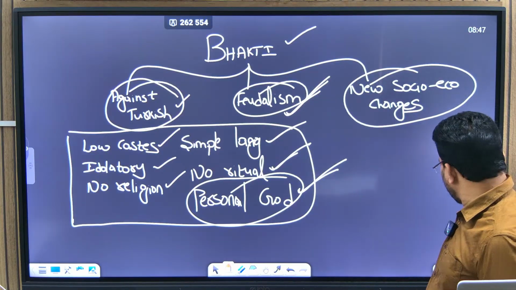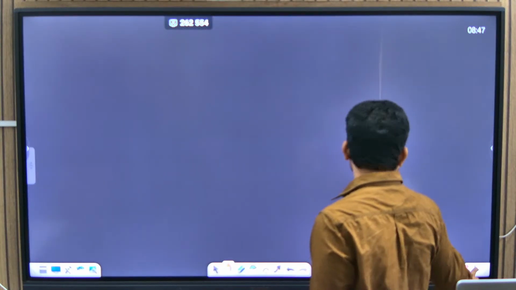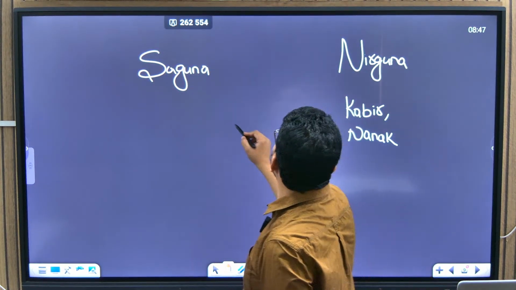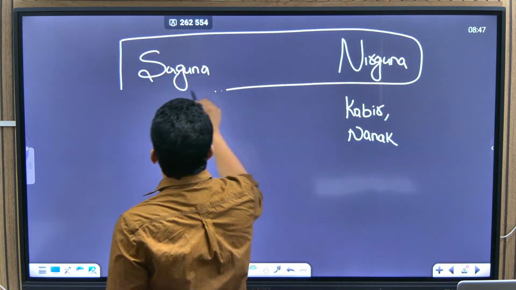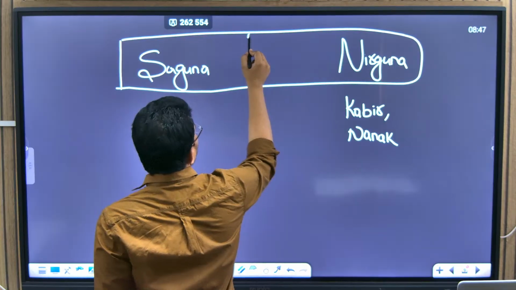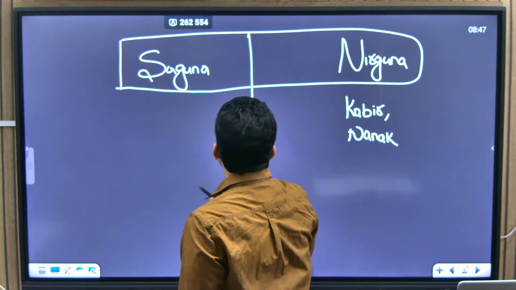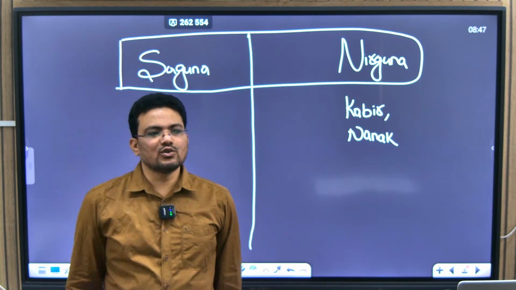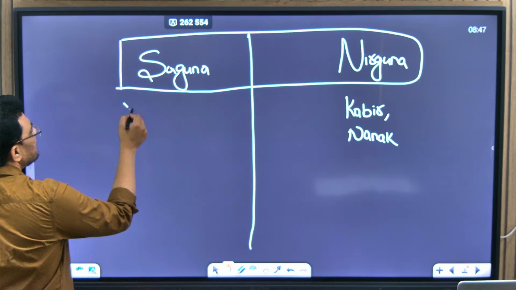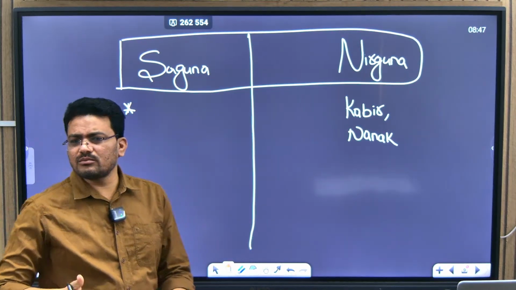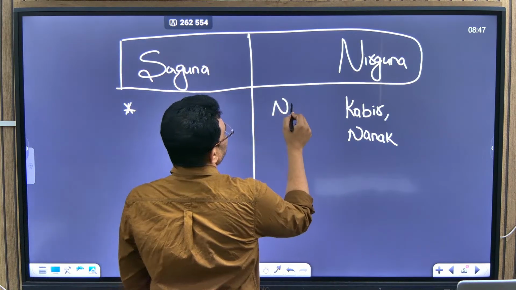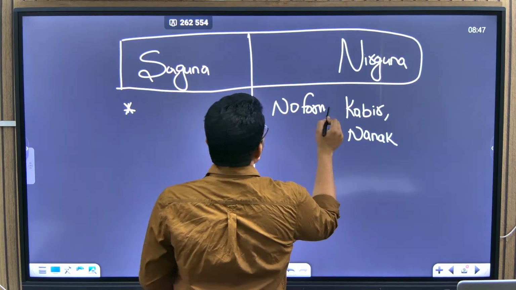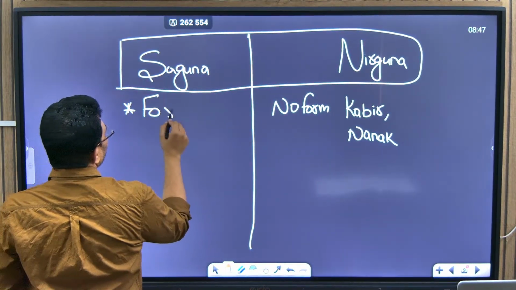Okay, so now the next one: the Bhakti tradition in India can be divided into two, Saguna and Nirguna. Saguna is one. See, Saguna is form: there is a form to the God. Here there is no form. So there is a form and there is no form.